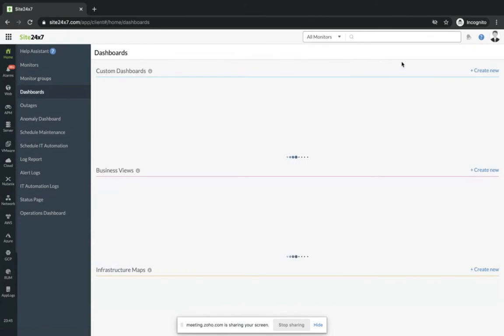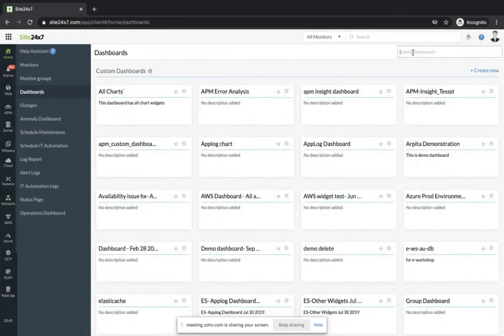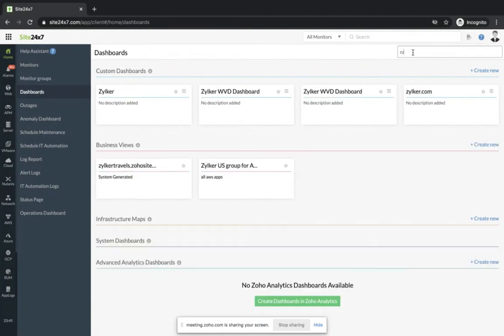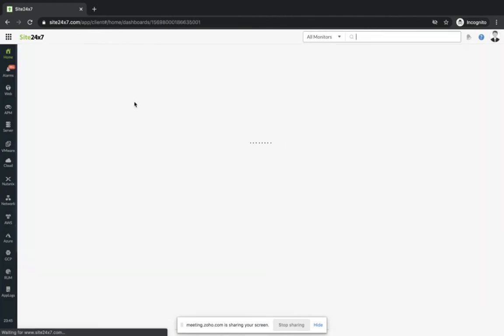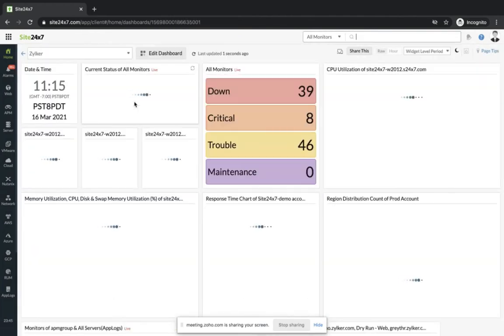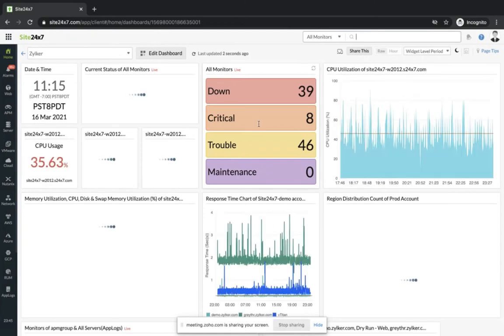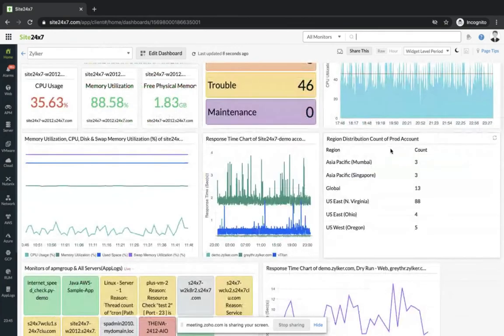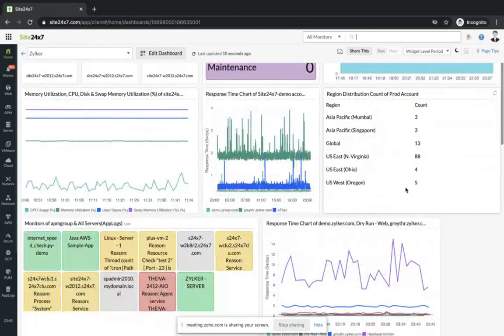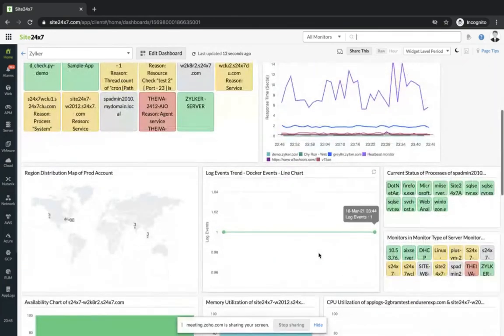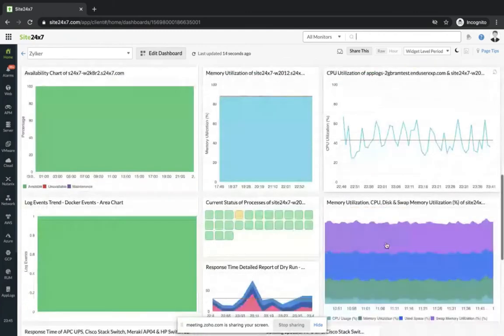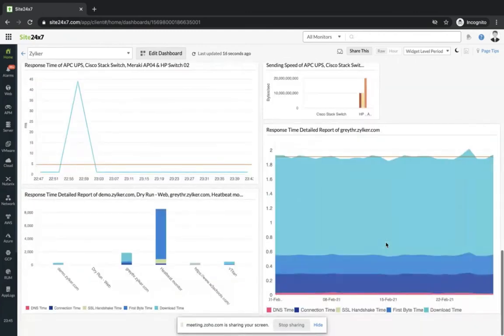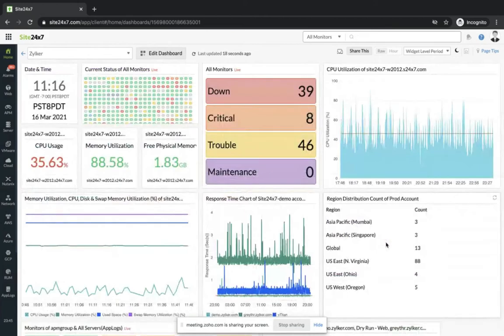By collating all the key parameters using custom dashboards, Zilker can have a high-level overview of how their application is functioning. They can identify application status, whether all the monitors are up or if any critical ones are in down or trouble state, correlate front and back end performance, and also correlate with logs at a quick glance.